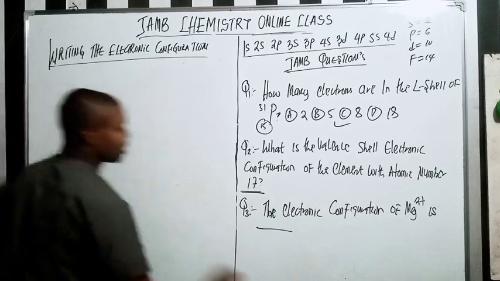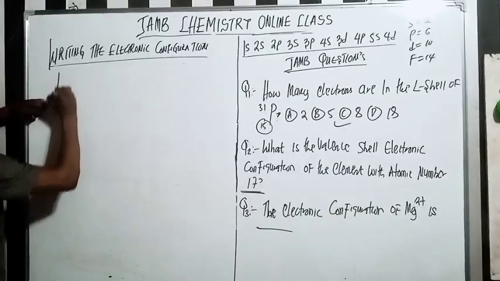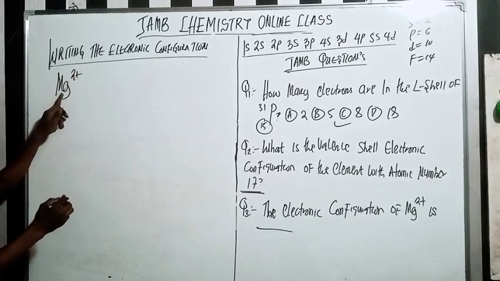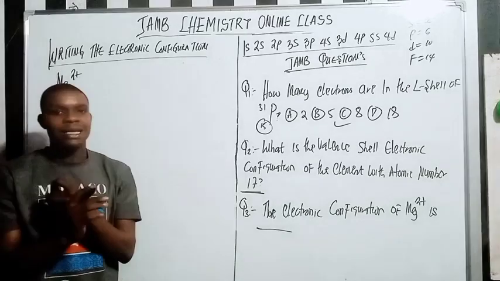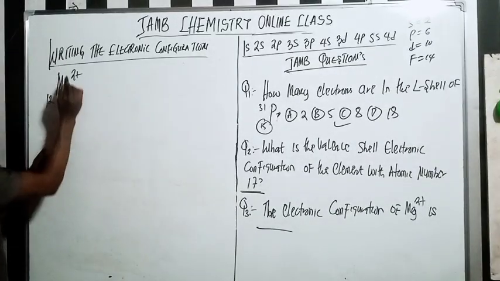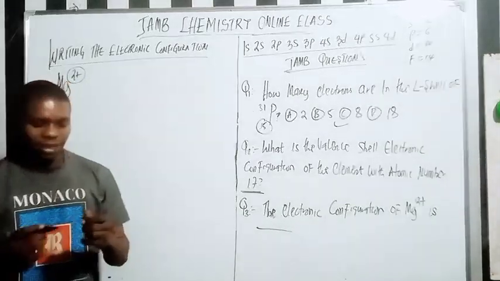So now when I see Mg2+, magnesium normally has an atomic number of 12. But here it has lost 2 electrons. Do you get that? That is why I say that you should watch